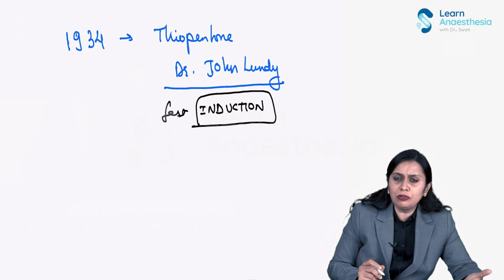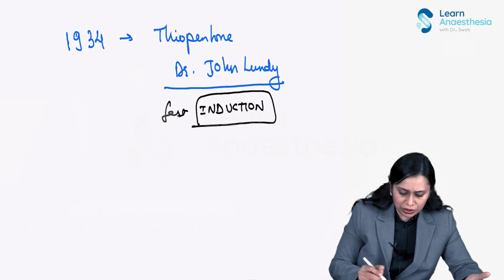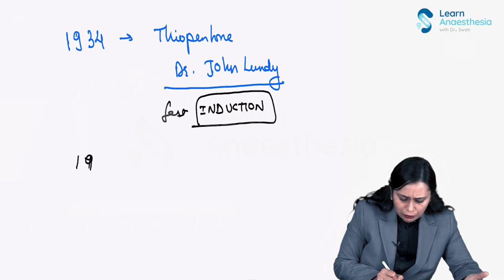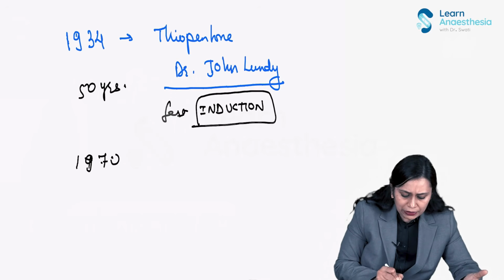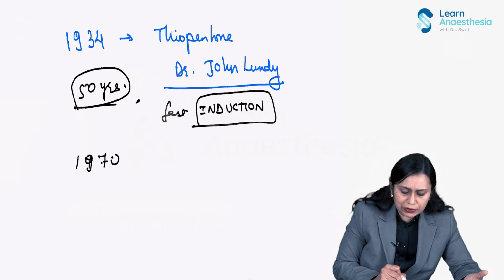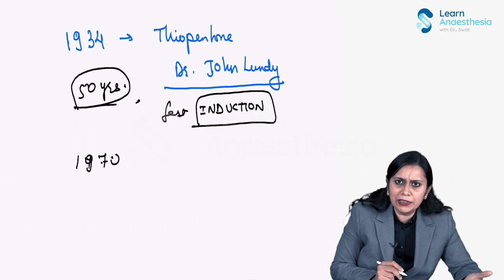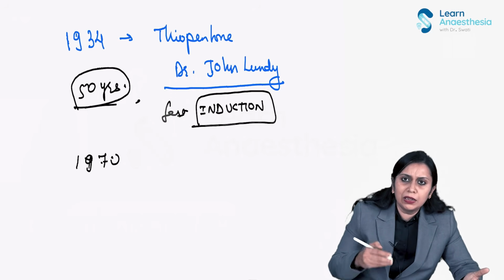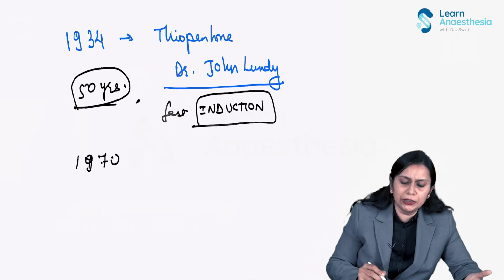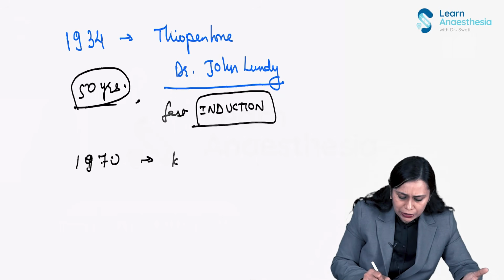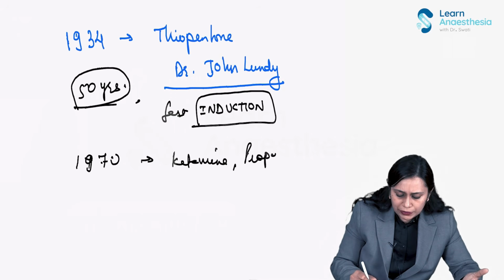For nearly 50 years, thiopentone dominated. But after 1970, newer IV anesthetic agents were getting introduced. So came our ketamine, came our propofol, came our remifentanil, right?